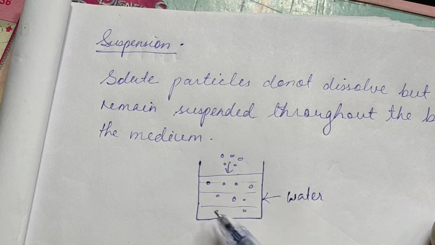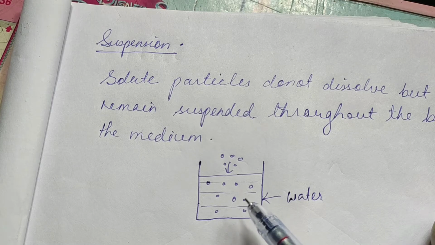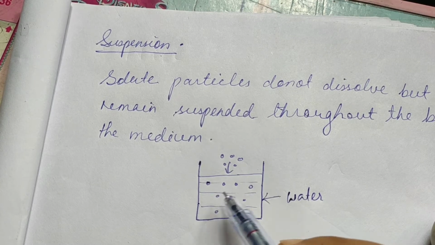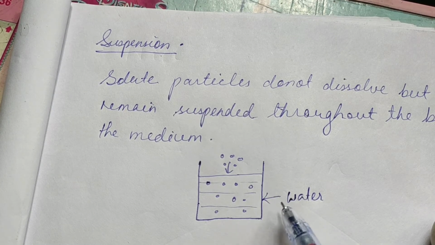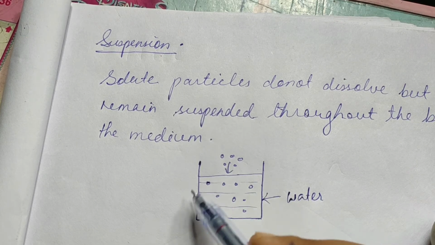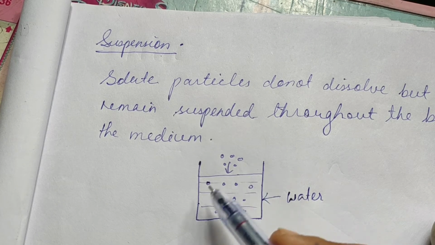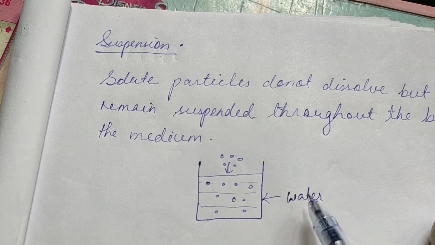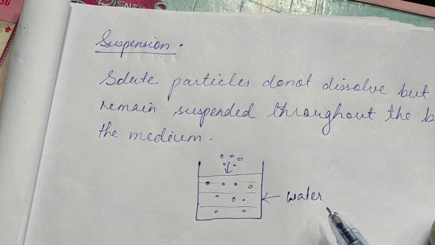So what happens then is that they are not uniformly present. If it were present in a uniform way, what would have happened? It would have appeared just like a solution. But since it is heterogeneous, the particles will remain here and there throughout the solution. So how do they remain? They remain suspended throughout the bulk of the medium. Again, we have done that while playing in our childhood days.